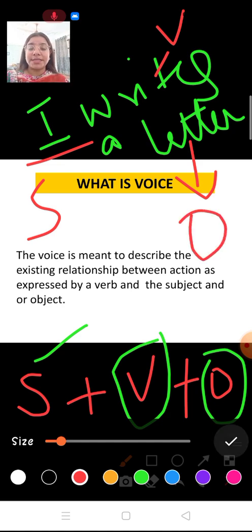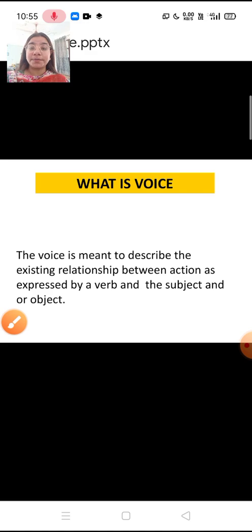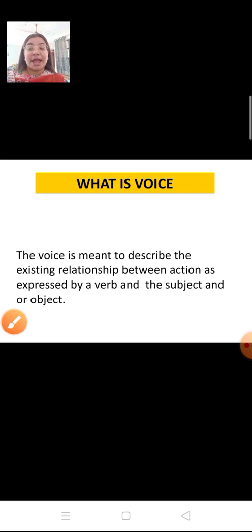So this is the simple structure of a sentence. And voice tells you who is the subject and what action he is doing and how it is received by the object. So here the relation is being introduced in front of you. Voice introduces you the relation between the subject, verb and the object. If subject is important, then which voice will come?